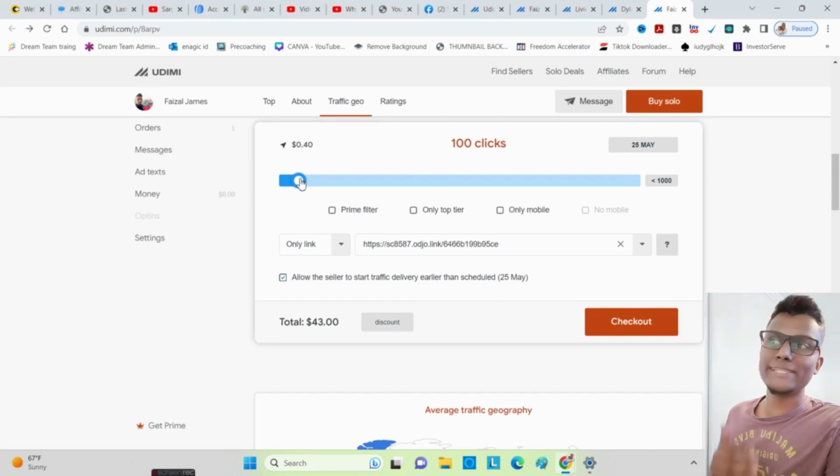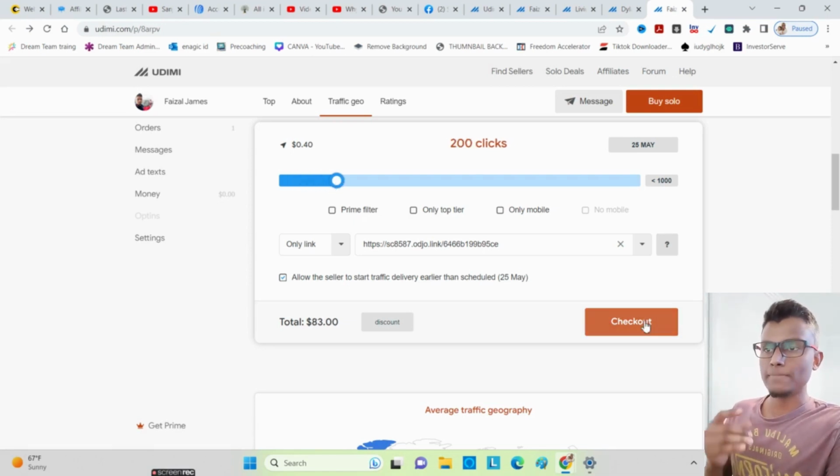You just want to test which solo ad vendor is getting you the best results. I'm talking about sales, but the purpose of sending clicks to your page is not just to get the sale. You want to be building your list at the same time. So in here, I'll choose 200 clicks, and then go ahead and do the checkout.